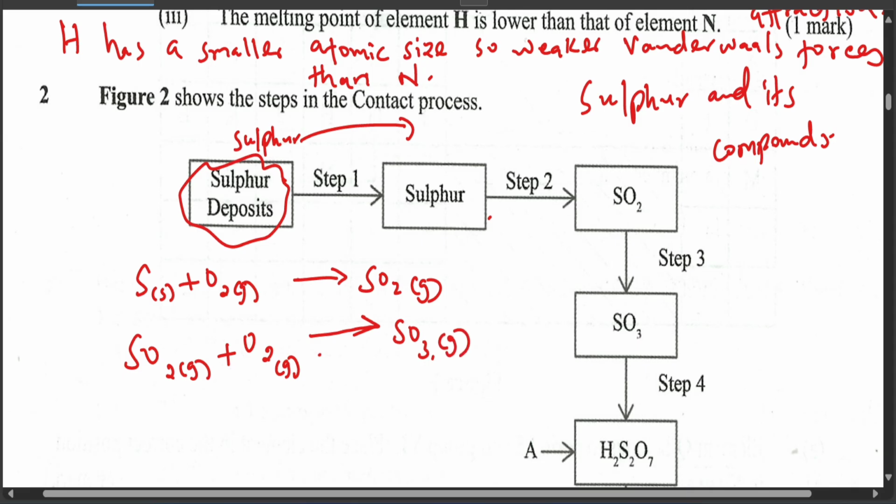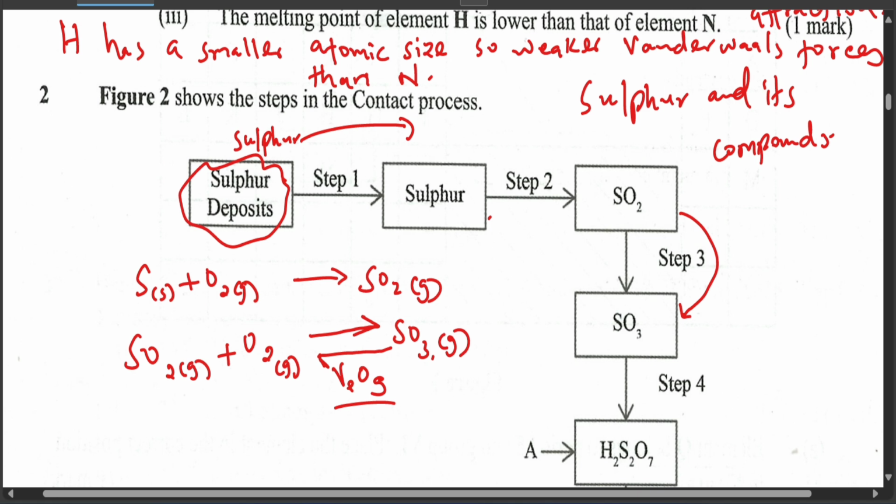But now this reaction is exothermic, and it is a reversible reaction. So if your temperature is not high enough, sulfur trioxide can return back to becoming sulfur dioxide. That's why the temperatures are usually above 400 degrees Celsius, or 450, so it's within that range. And we use a catalyst to speed up the rate of reaction as well, called vanadium(V) oxide. That's why in step 3 we get sulfur trioxide.